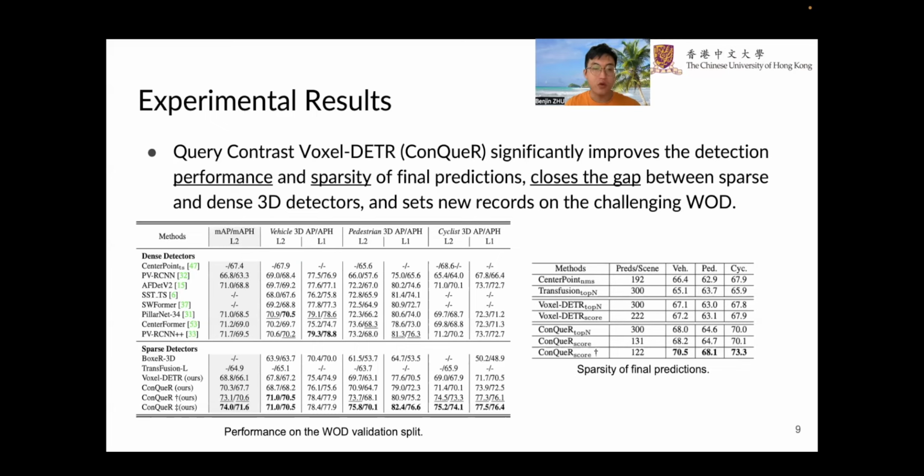ConQueR also achieved overwhelming performance on the pedestrian and cyclist categories. With our score-based outputting scheme, the FPs can be greatly reduced. And as the model gets stronger and stronger, the false positives can be further reduced by our query contrast strategy. So ConQueR shows great potential in reducing false positives.